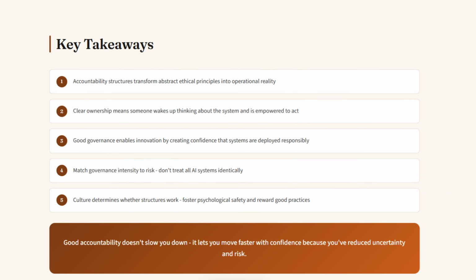So accountability structures transform abstract ethical principles into operational reality. They ensure someone is always responsible, decision rights are clear, and problems get detected and addressed. Good accountability enables innovation by creating confidence that systems are being developed and deployed responsibly. It reduces risk and accelerates learning.